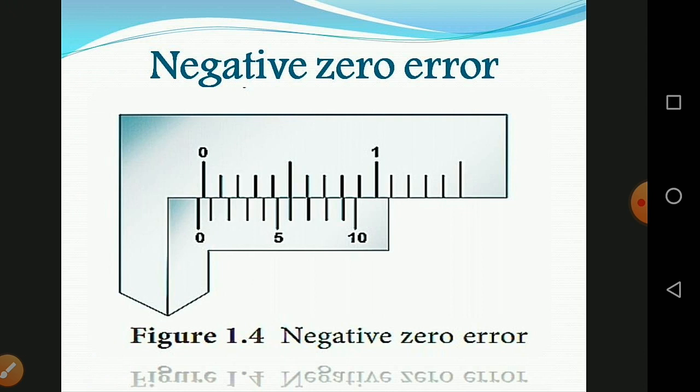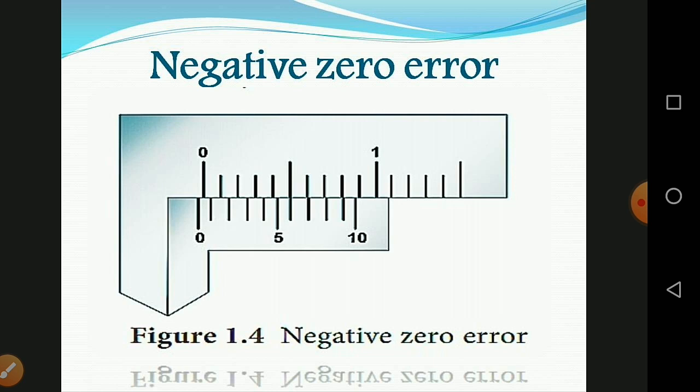Then negative zero error. Now look at the picture. You can see that the zero of the vernier scale is shifted to the left of the zero of the main scale. So the obtained reading will be less than the actual reading. To correct this error, we should first find which vernier division is coinciding with any of the main scale divisions. As we found in the previous case, in this case, you can see that the sixth line is coinciding.